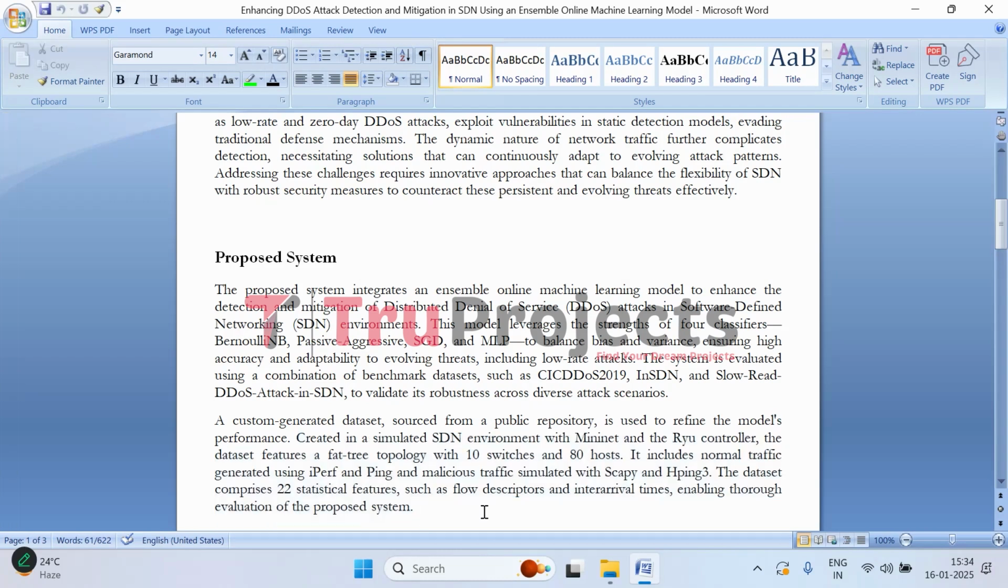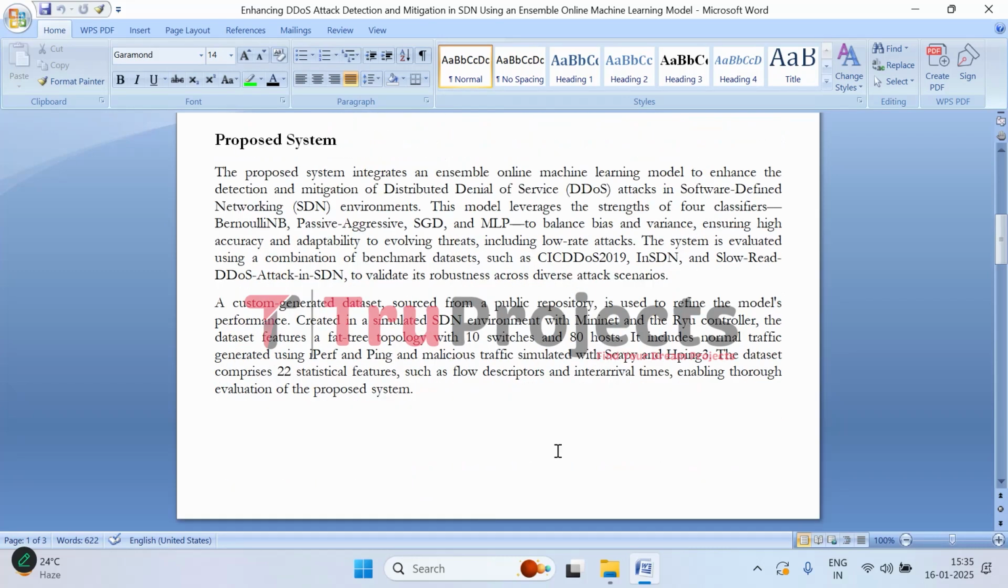These features allow us to perform an in-depth evaluation of a system, ensuring that we can accurately detect and mitigate attacks in real-world settings. So by using this carefully crafted dataset, we can test the model performance in a variety of traffic scenarios, helping us to fine-tune the system for better accuracy and efficiency in detecting DDoS attacks. So this is the proposed system.